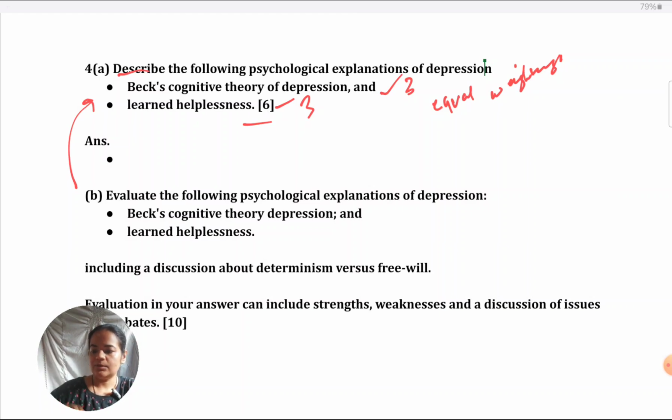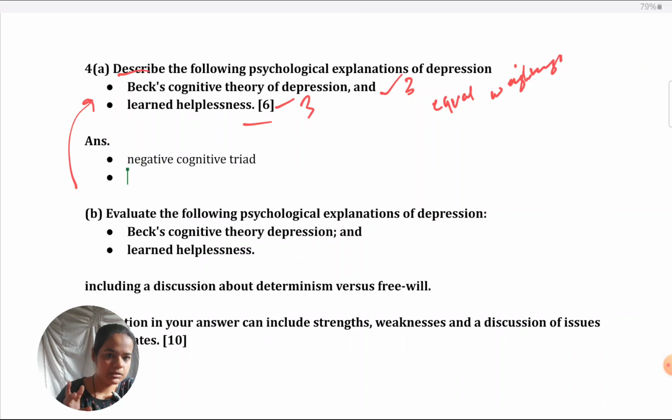For Beck's cognitive theory of depression, what are the key terms you need to explain? I won't explain them right now, the video will become very long. So I'm just listing them. But when you're writing, you have to define each of them, you have to give examples for them. Negative cognitive triad, very important, most important. You must talk about it. Self, future, and the world. All of this you have to explain.